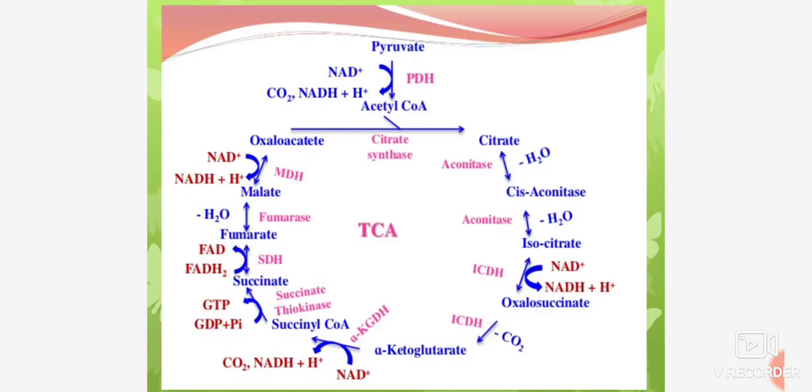Then the second step: the citric acid, or citrate, is now converted to cis-aconitic acid by the enzyme aconitase in the presence of Fe++, whereby a molecule of water is lost.